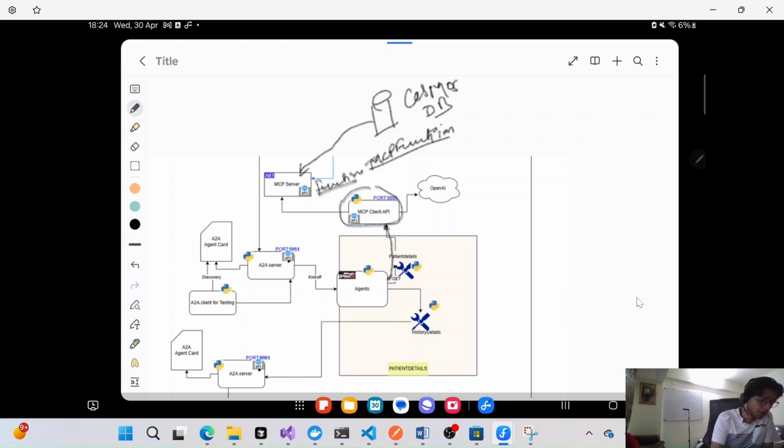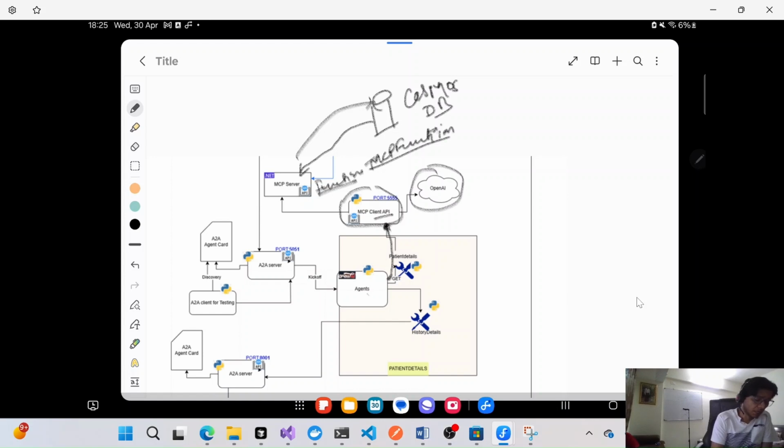The agent will first get which types of tools serve the types of requests that the agent has asked, and for that it will use OpenAI, and then it will execute this. The MCP client will call this MCP server, and internally this will call the CosmosDB, execute this, get the response and send it to the agents.